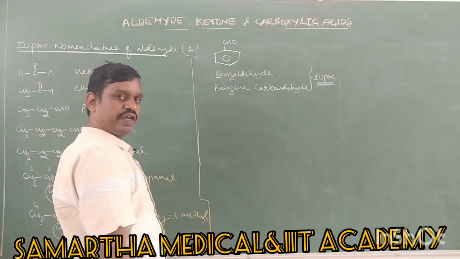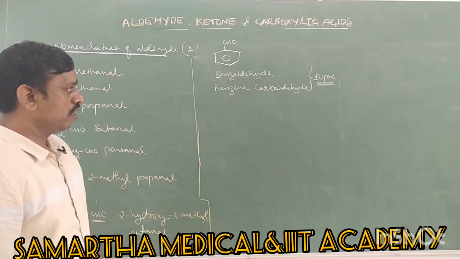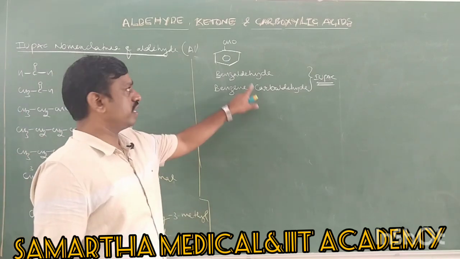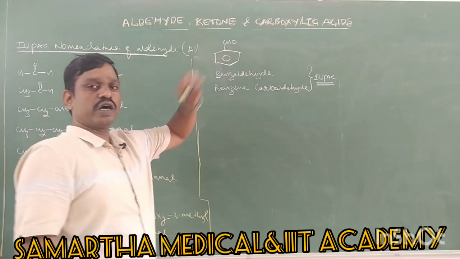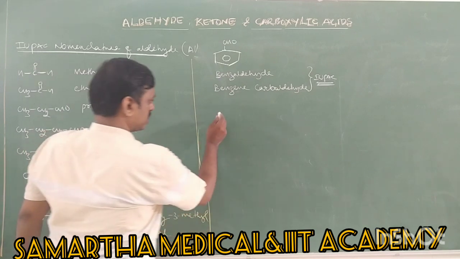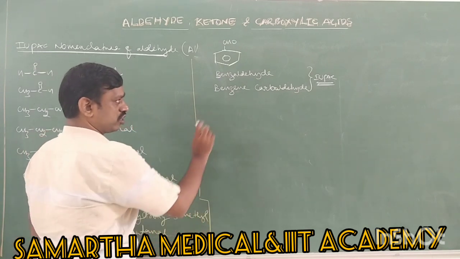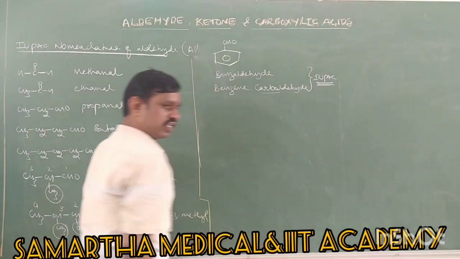In books and all we write benzaldehyde only, but you can also write benzene carbaldehyde. This is benzene, CHO is carbaldehyde. This is one nomenclature, the carbaldehyde nomenclature.